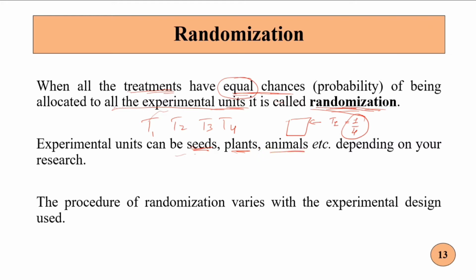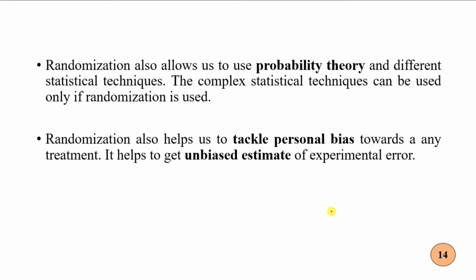The process of randomization varies from one experimental design to another. It is different in CRD, different in RBD, and different in split plot design. The fundamental remains the same, but the procedure of applying randomization changes. Randomization allows the use of probability theory.